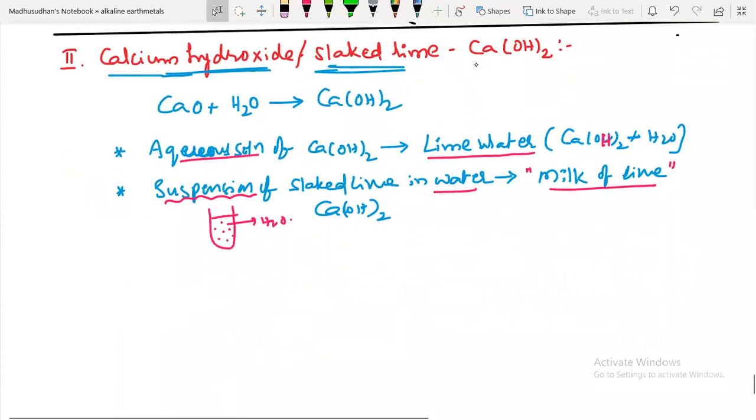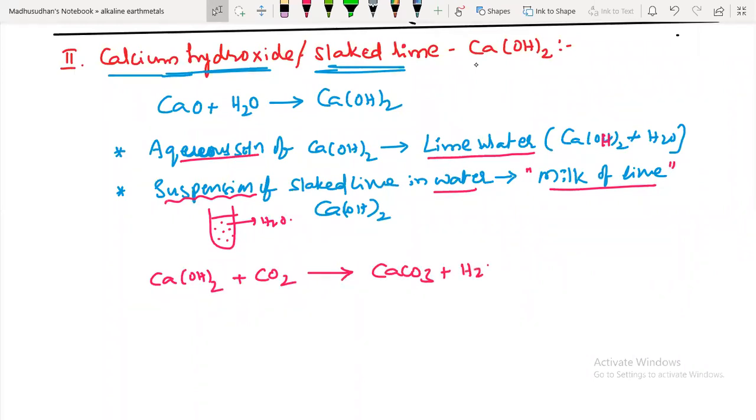Next, this calcium hydroxide on reaction with carbon dioxide, chemical properties, you get calcium carbonate and water. This calcium carbonate will have a milky white color. Which color is it having? Milky white color.